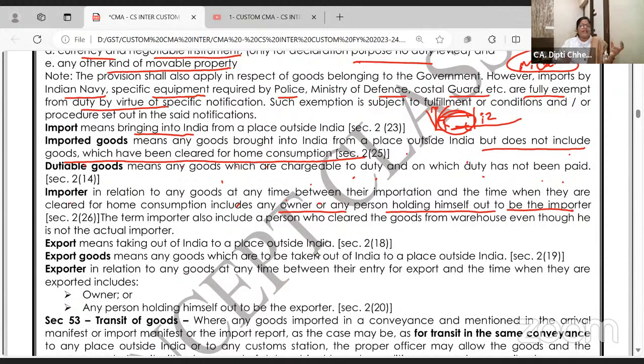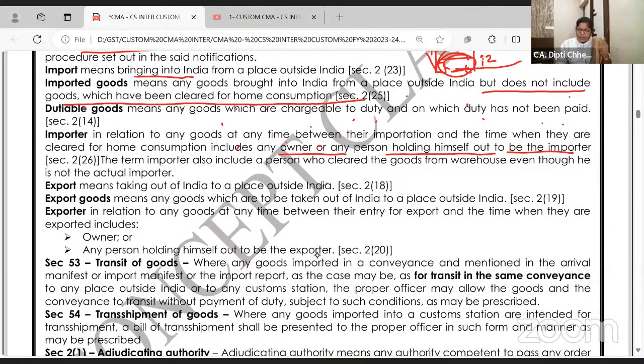Domestic tariff area. For Indian goods, and foreign goods on which you have paid the duty, now they are also Indian goods. So the importer is the person who is importing the goods on which duty is payable. So goods have entered the territorial waters of India and yet they have not been cleared for home consumption. At that time, whoever is the owner is called what? Importer. Read it once again at home, and when we meet tomorrow we will solve nice questions.